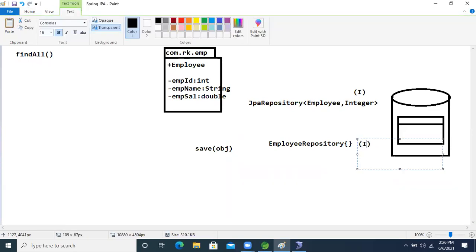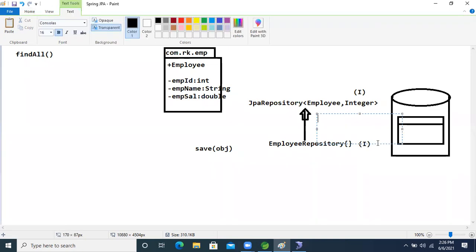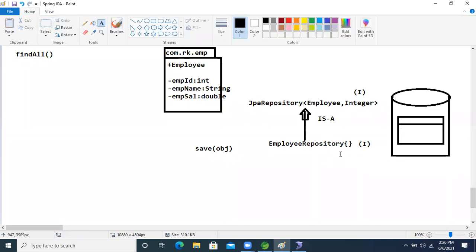If we want to use any predefined things in Java, we make a relation between these two interfaces. What kind of relation? An is-a relation. Which keyword do we use? The extends keyword, right? Fine now, guys.